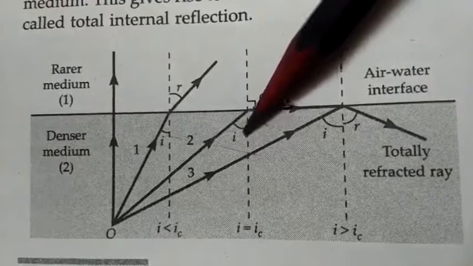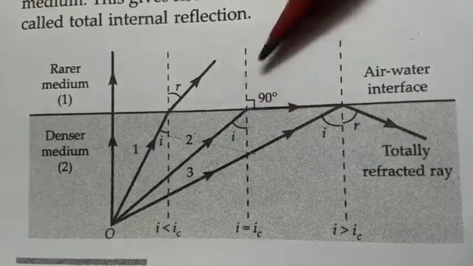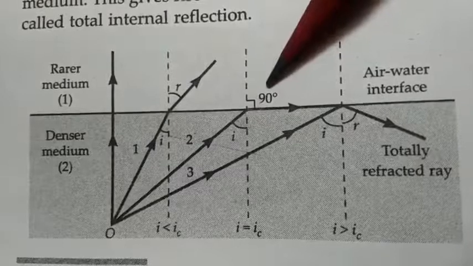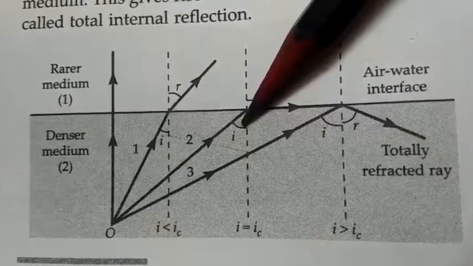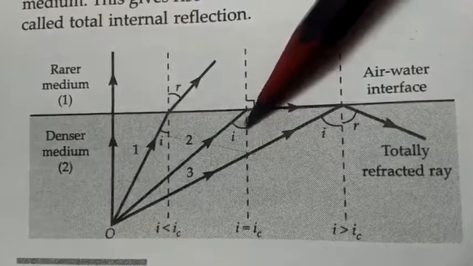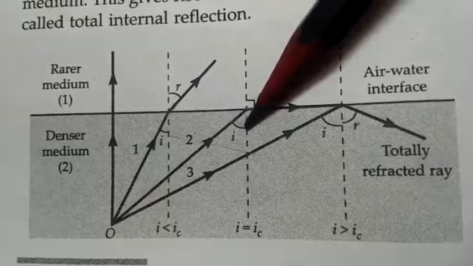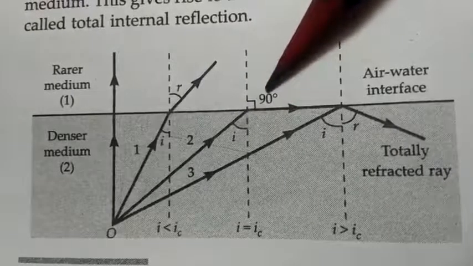A particular value of angle of incidence for which the value of angle of refraction is 90 degree is called critical angle. Is it clear? So critical angle is actually the value of angle of incidence for which R becomes 90 degree.